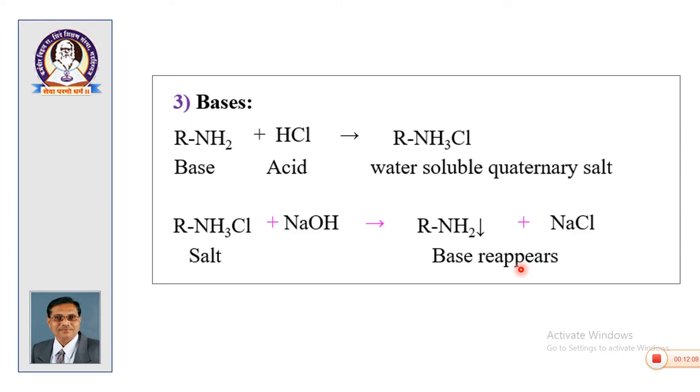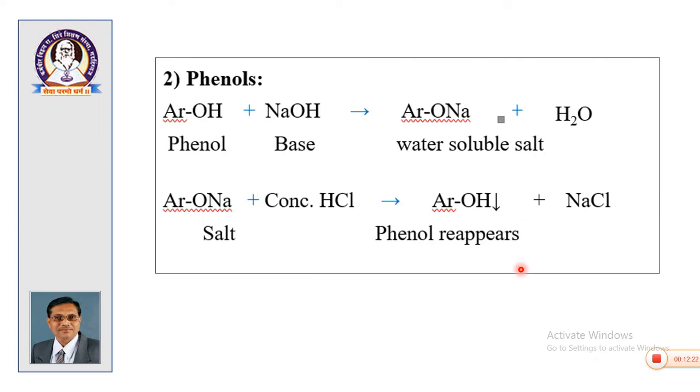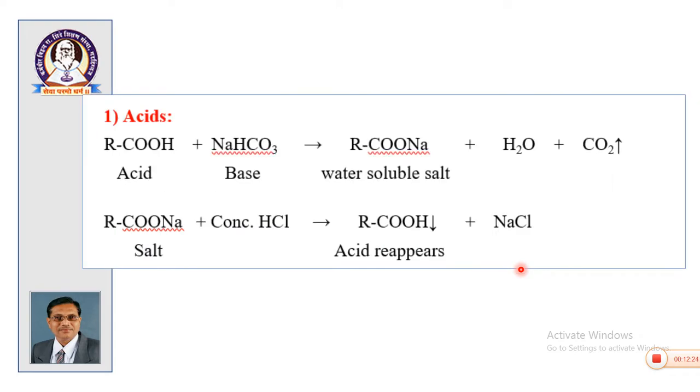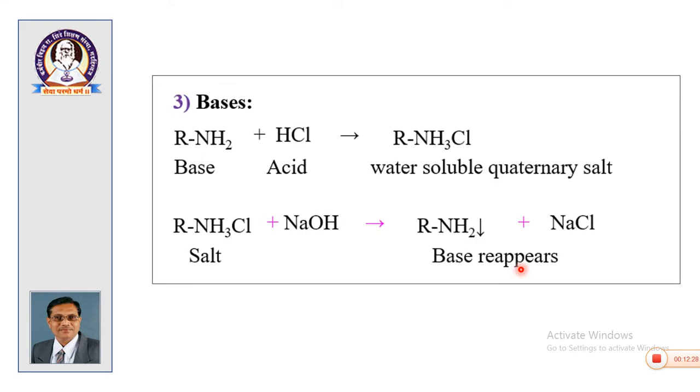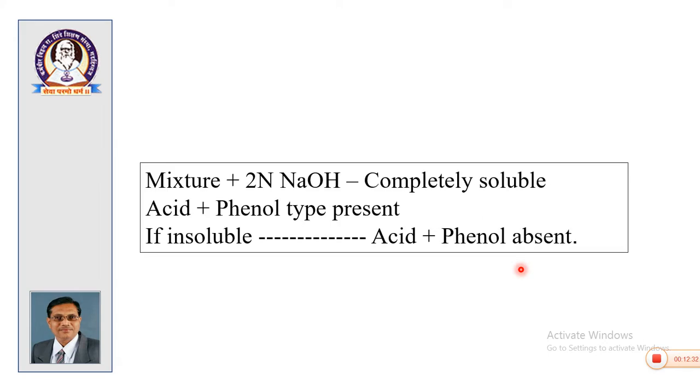So, in this way insoluble compounds are converted into soluble form, the filtrates are separated, and from the filtrate the compounds are reprecipitated, regenerated by using a suitable reagent. For acid the reagent is HCl, for phenol it is again concentrated HCl, and for base it is sodium hydroxide for reprecipitation. Okay. So, this principle is used for all solid mixtures.